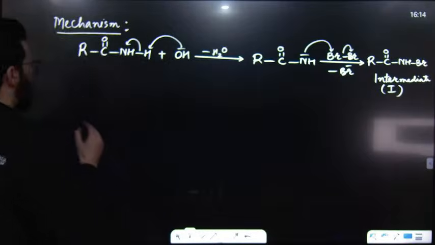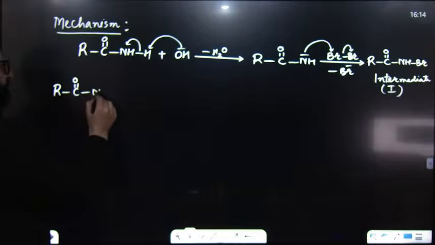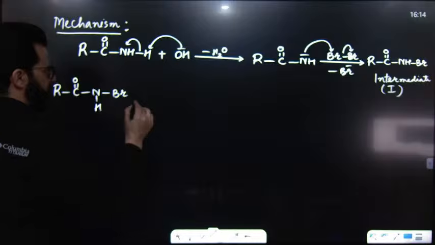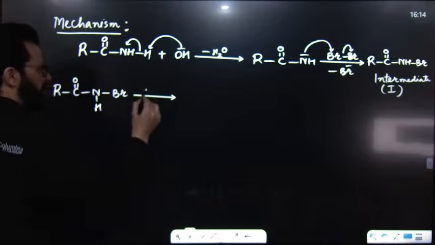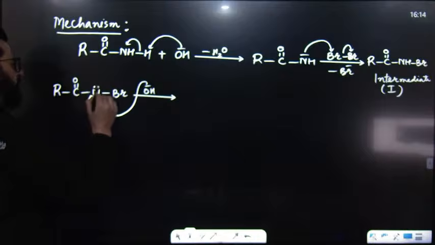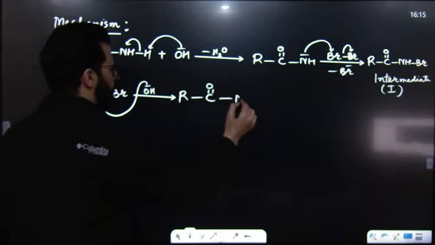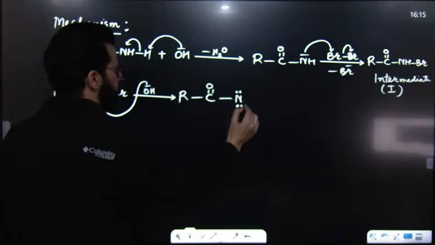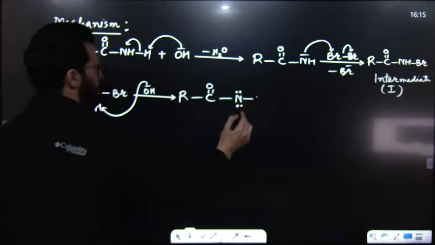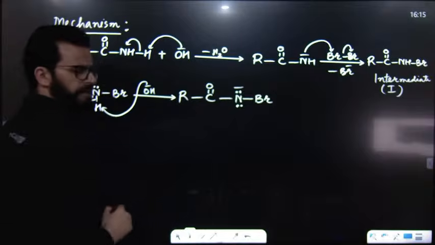After that, what will happen? This intermediate is now treated with base. A base will abstract its hydrogen, and it will result in the formation of N-bromamide ion.